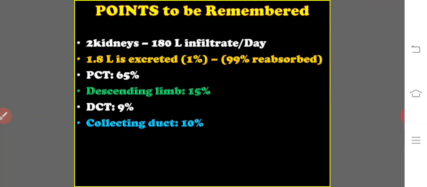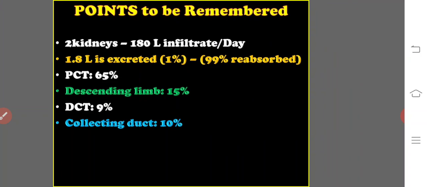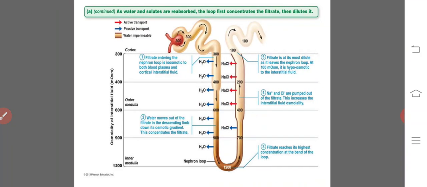In total, across the two kidneys, there are 180 liters of filtrate per day. Out of 180 liters, 1.8 liters is excreted, that is only 1%; 99% will be reabsorbed. At which regions? In the PCT, 65%, descending limb, 15%, distal convoluted tubule, 9%, and collecting duct, 10%. Totally 99% will be reabsorbed, only 1% will be excreted.